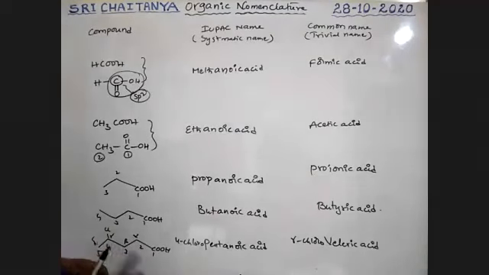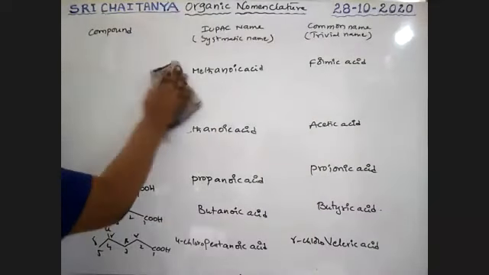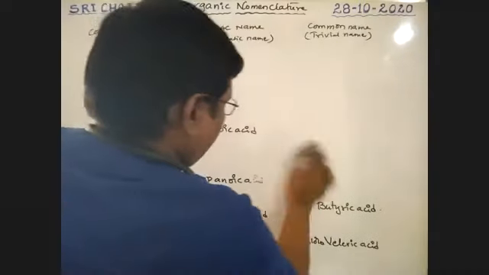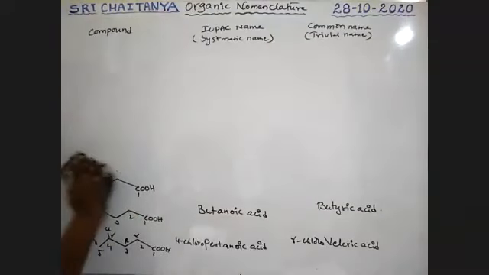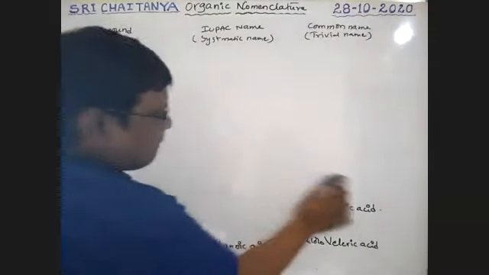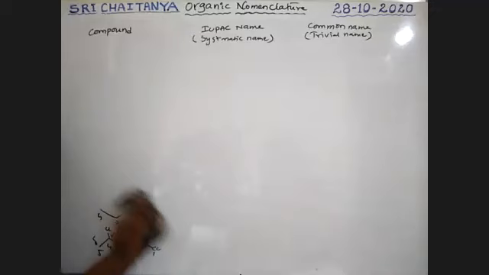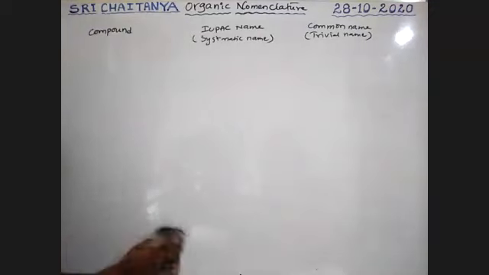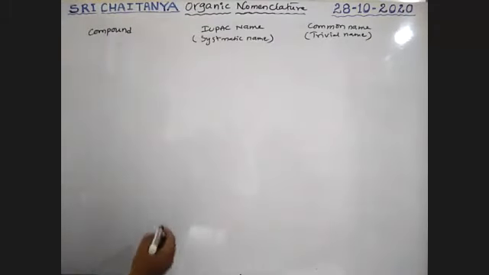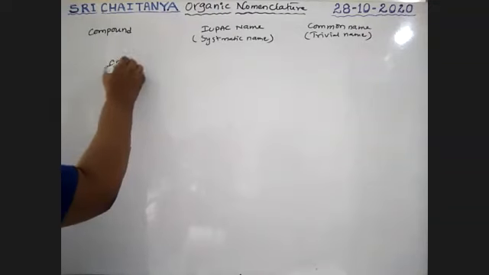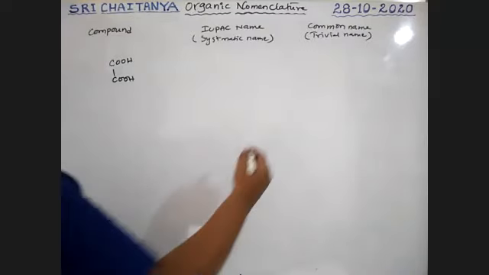Okay. Next one. COOH bonded with COOH, two COOH. It is commonly called oxalic acid.